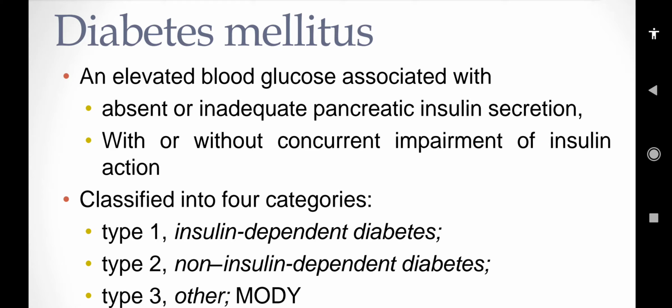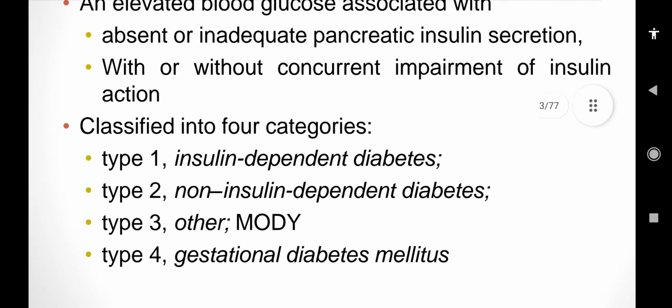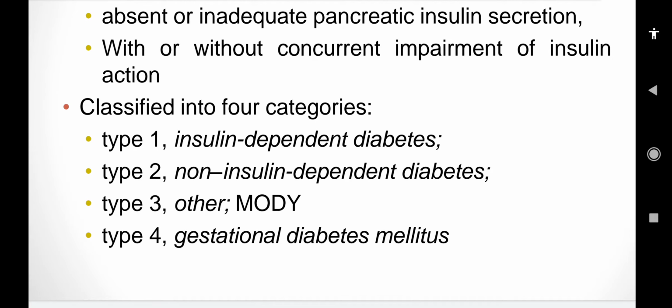So the elevation of blood glucose depends upon two factors. What are these two factors? Either there is an impairment in the secretion or there is an impairment in the sensitivity. First is secretion, second is sensitivity. It is further classified into four categories. Type 1 is insulin dependent diabetes. Type 2 is non-insulin dependent diabetes.